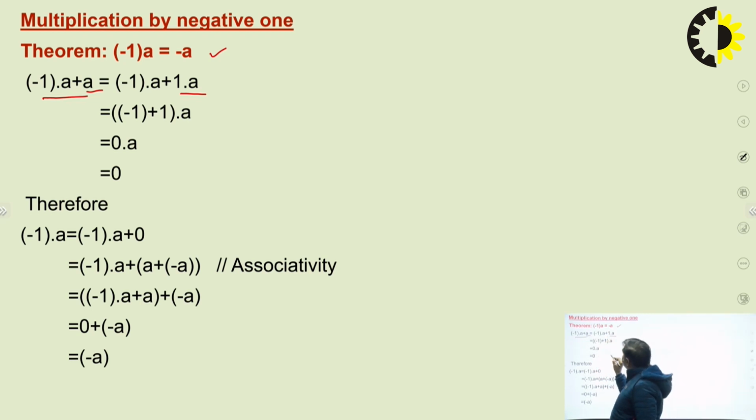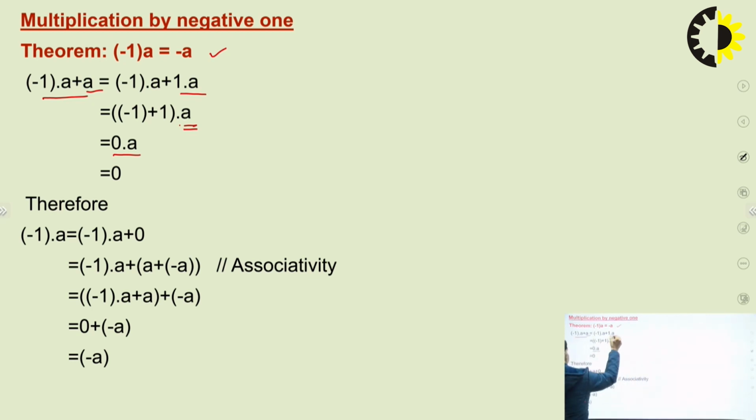Now I will use the property of left distributive. We can leave this a outside, and what will be the inside value? Minus 1 plus 1, and minus 1 plus 1 will be 0 into a, and this value will be equal to 0.